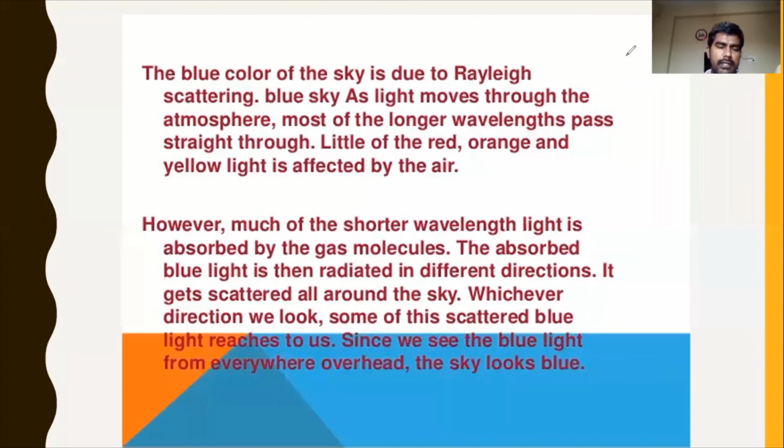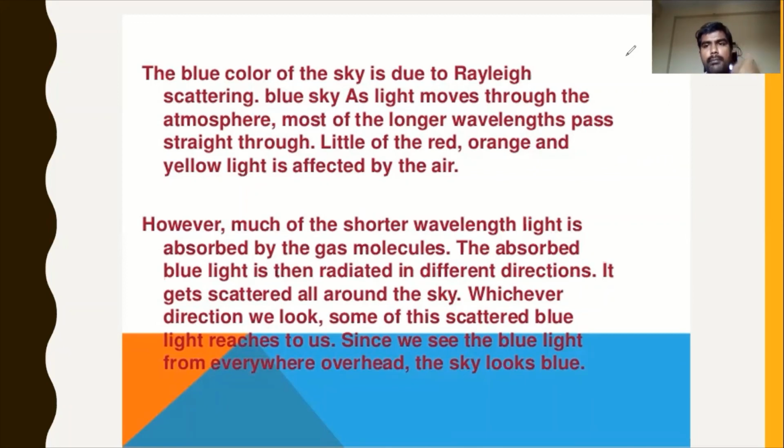Remember that the appearing of blue light is because of Rayleigh scattering. In Rayleigh scattering, it should be noted that whatever light is absorbed by the molecules, the same light is emitted by those molecules. If it is absorbing red light, then definitely it will be releasing the same wavelength red.